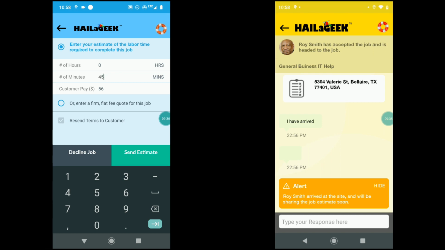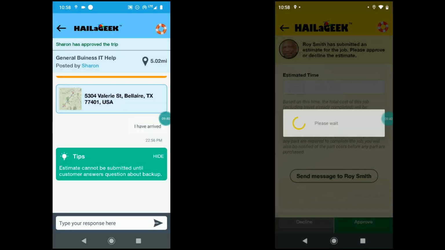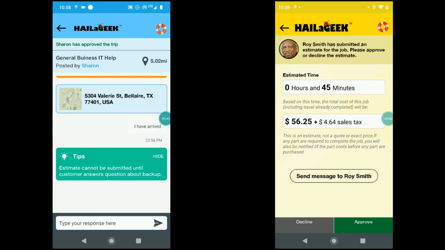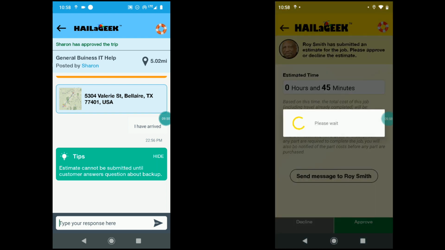So they're going to enter that 45 minutes, and it's going to tell the customer that it's going to cost about $56. Now notice over here on the customer app, the customer sees how long the geek thinks it's going to take and what the charge is going to be, that $56.25 plus some sales tax, and the customer's super happy about this. So at the bottom right of the customer app, they're going to click approve.